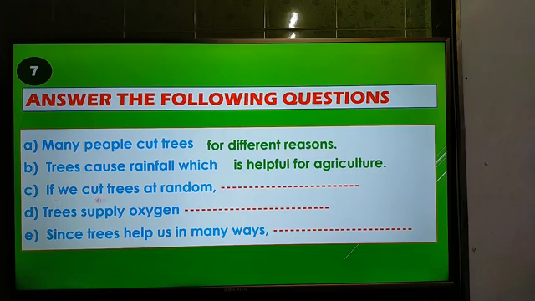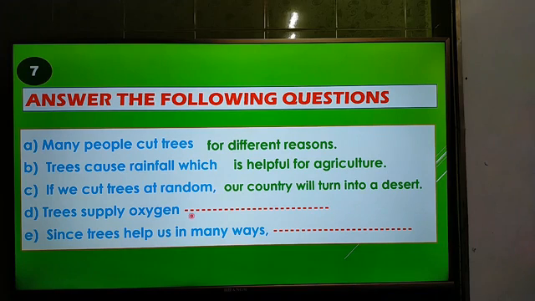Number three, if we cut trees at random, this is a conditional sentence and it is in present indefinite, so we have to use future indefinite to complete this one. So the answer will be, our country will turn into a desert. If we cut trees at random, our country will turn into a desert. Now the fourth one, trees supply oxygen.